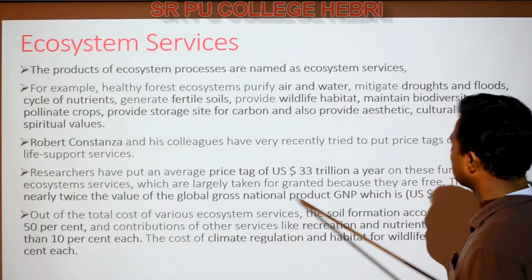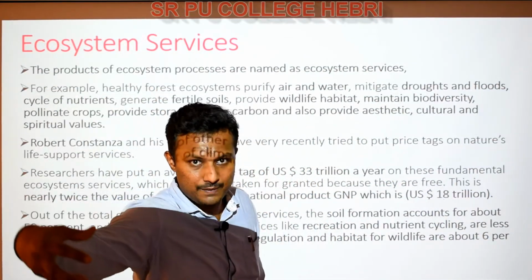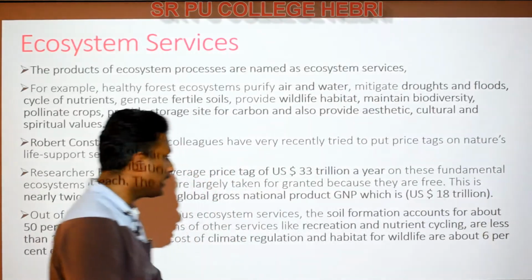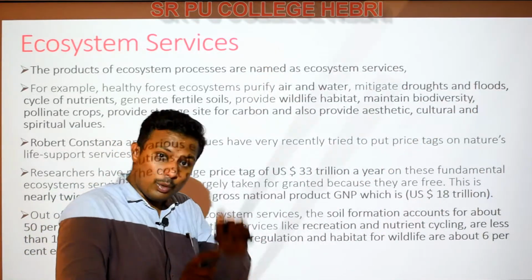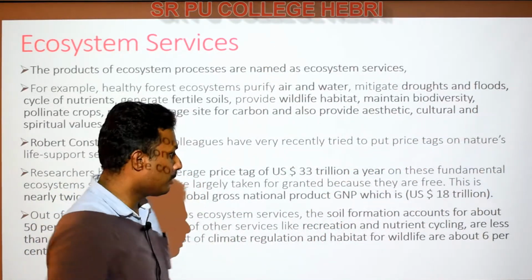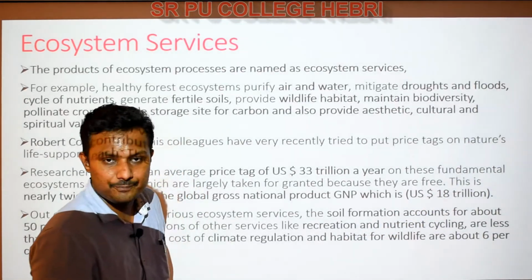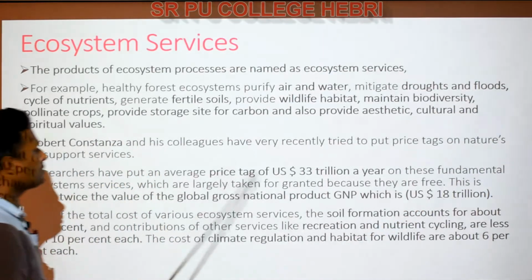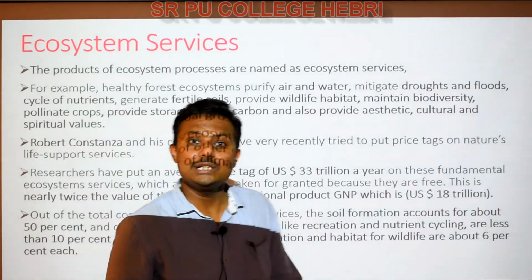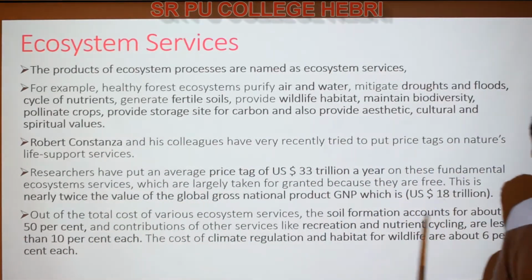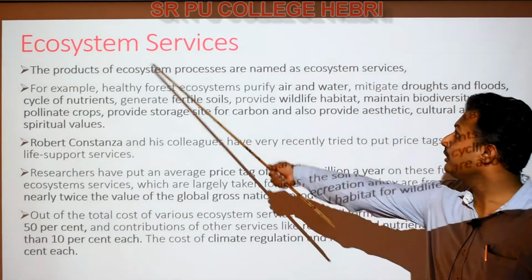If we take the gross product of every nation, the gross domestic product, GDP, then that will be about twice less than this. That means if we look at the annual income of all countries, the gross domestic product, that will be $18 trillion. Whereas here, this is almost double of that. So altogether we are producing only $18 trillion. It is impossible for us to pay $33 trillion in a year only for ecosystem services.